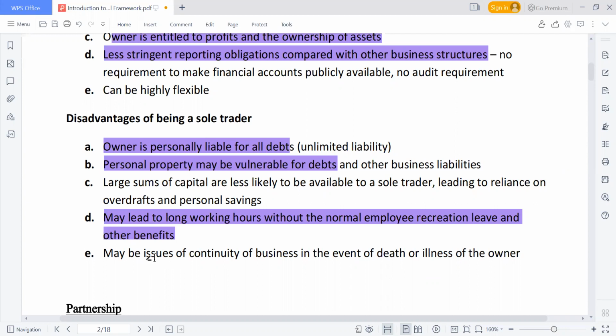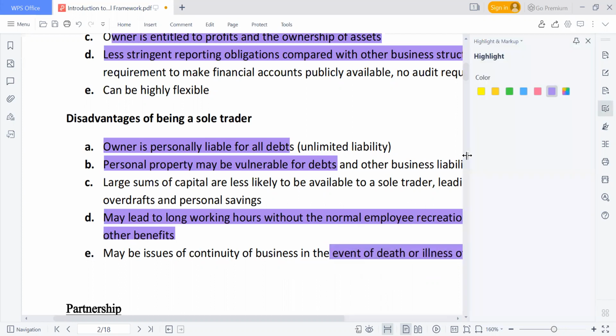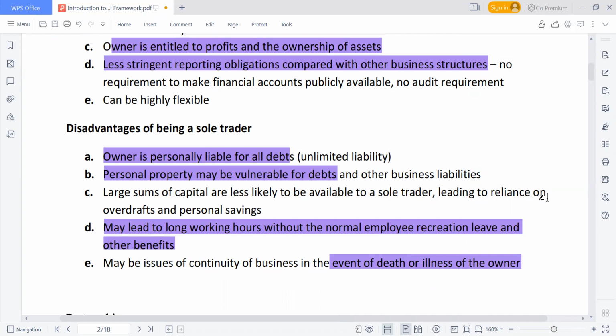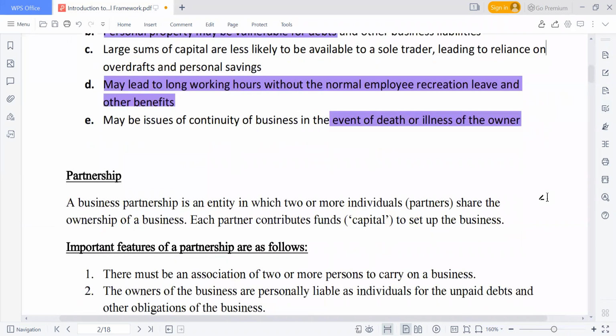Another disadvantage is that there may be issues of continuity of the business in the event of death or illness of the owner. That's what I mentioned earlier, that the non-existence of the owner can bring about the non-existence of the business as well. So these are the advantages and disadvantages of this form of business organization. This may just be like a revision to some of us.